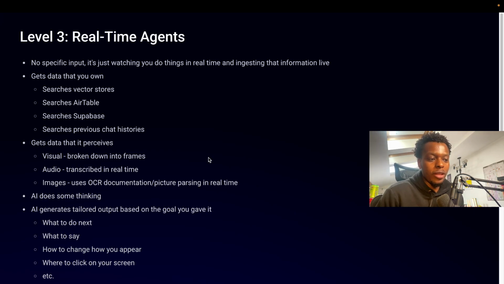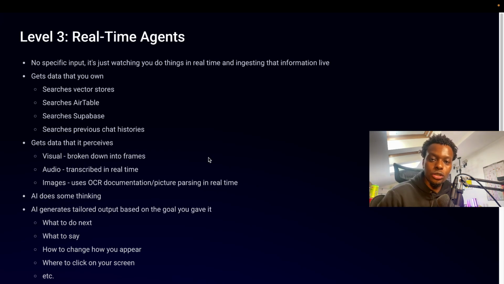We aren't here yet, but there are some Silicon Valley companies that are actually looking into this. For this, there's no specific output. It's just watching you do things in real time and ingesting that information live. That is the input that it needs. Then it gets the same type of data that you own, hosted in Airtable, Supabase for Postgres, previous chat histories, other vector stores, all that good stuff. And then it gets the data that it perceives, because again, it's watching you.